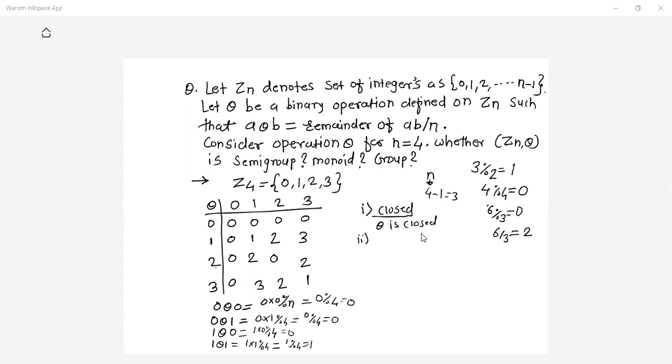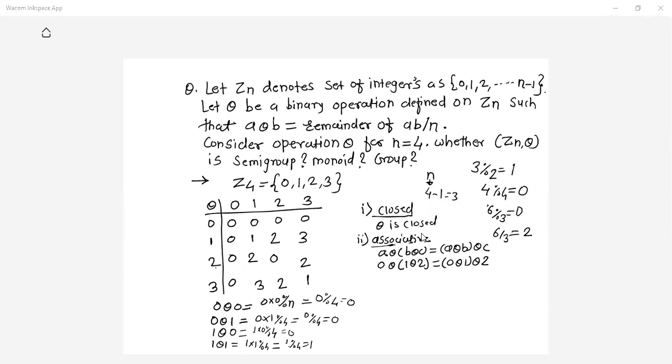Now what about the second, whether it is associative? For associative, what is the formula you need to remember? A theta B theta C should be equal to A theta B theta C, with the brackets grouped differently. If you take any values of A, B and C, let us say A is 0, B is 1 and C is 2. It should be equal on both sides.